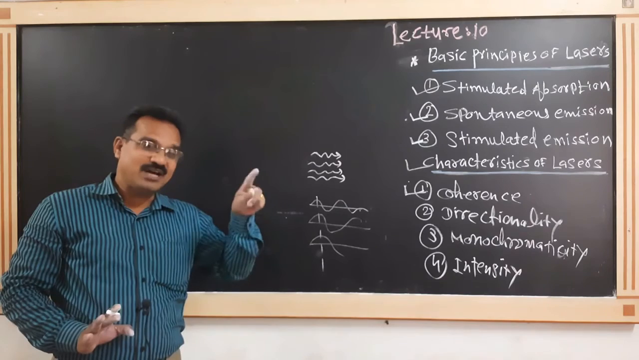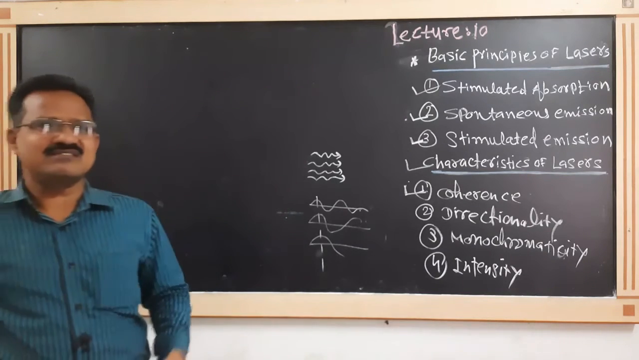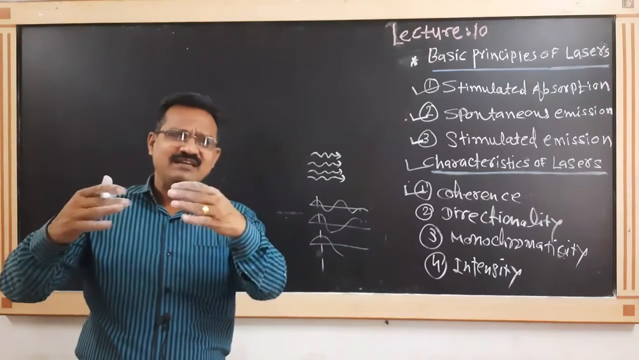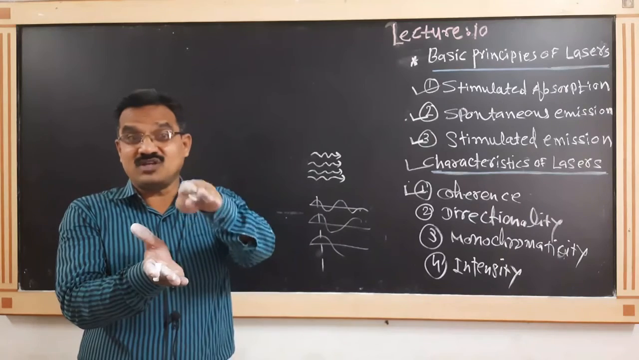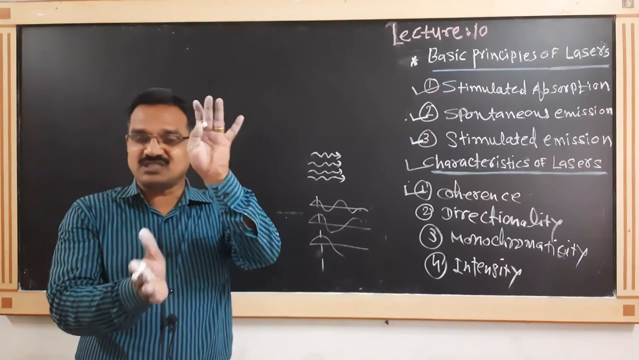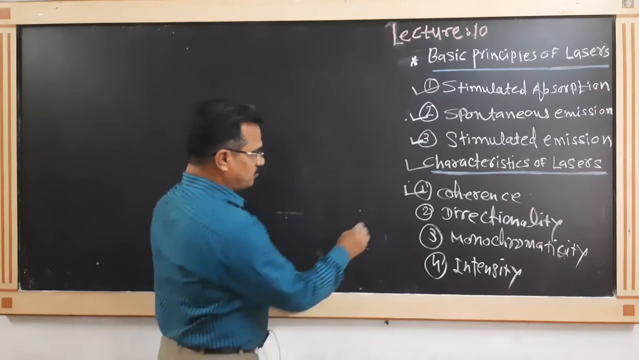And light generated by an ordinary source is incoherent. Coherent means all the emitted photons are in phase. And what is the meaning of in phase? The crests of all the waves coincide with each other. This is the first point, the coherence point of view.